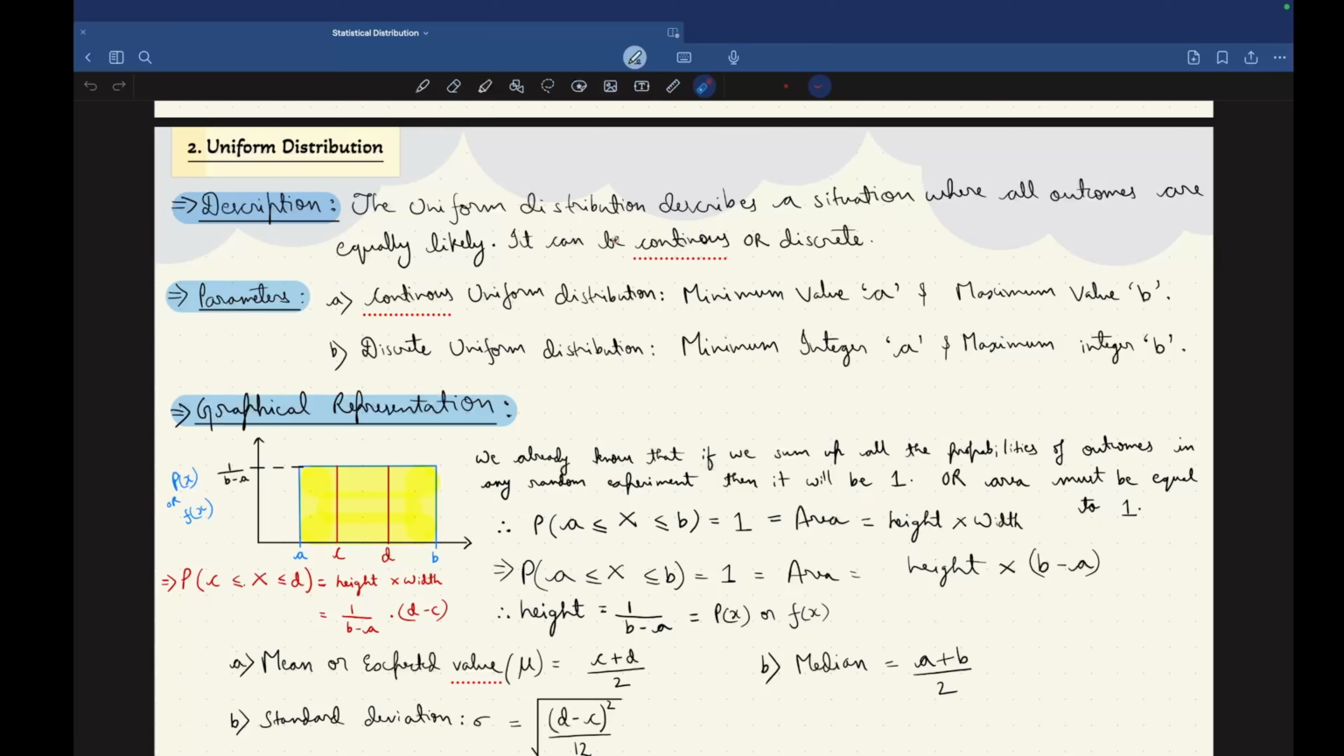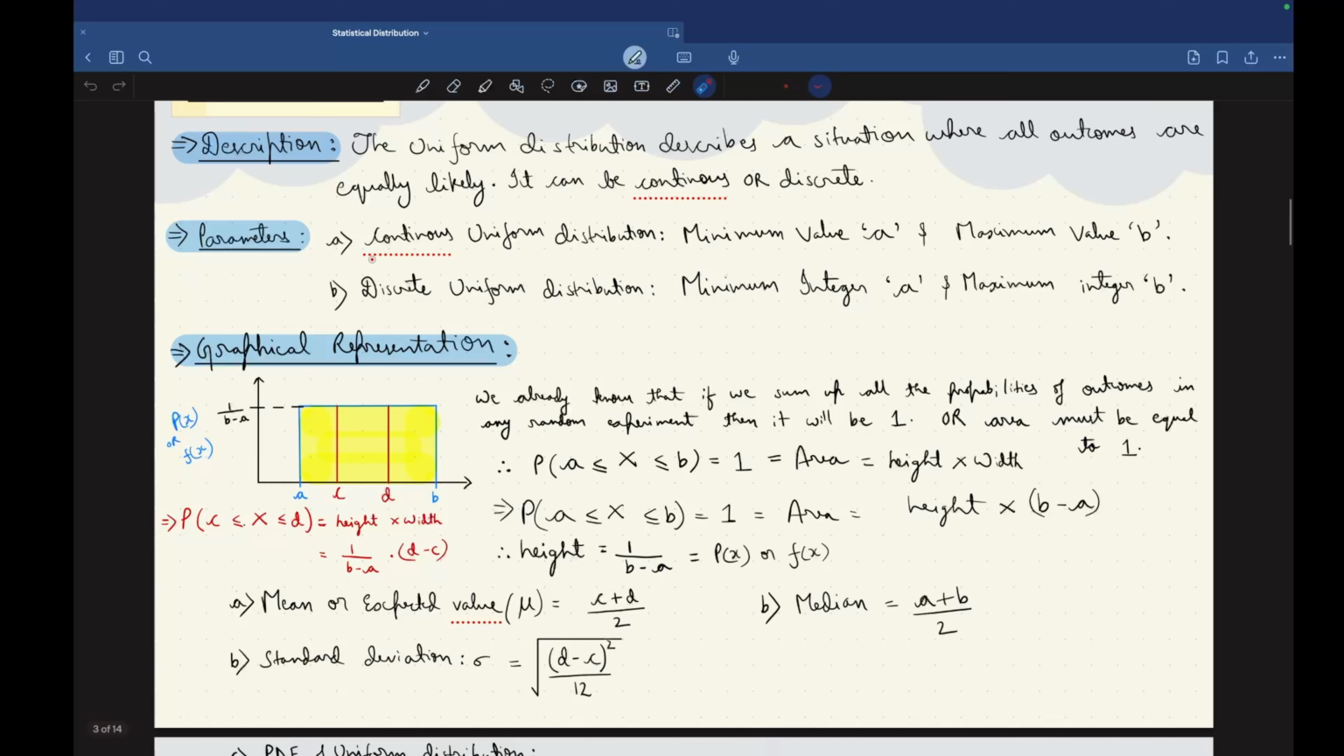Now let's start with uniform distribution. What is uniform distribution? The uniform distribution describes a situation where all outcomes are equally likely. It can be continuous or discrete. As we have seen above, what is equally likely? For example, we have an experiment of rolling a die. The set of all possible outcomes is 1, 2, 3, 4, 5, 6 and the probability of each outcome is equal to 1 by 6. This type of situation is uniform distribution.